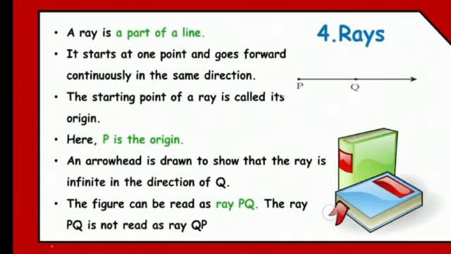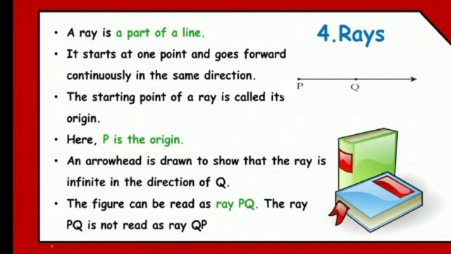Now, a ray is a part of a line. Basically, why are we studying a ray? Because a ray is a part of a line. It starts at one point and goes forward continuously in the same direction. From one point the ray will start and it goes forward continuously in the same direction. The ray starts from one point and goes straight in that same direction. So it goes continuously in the same direction.